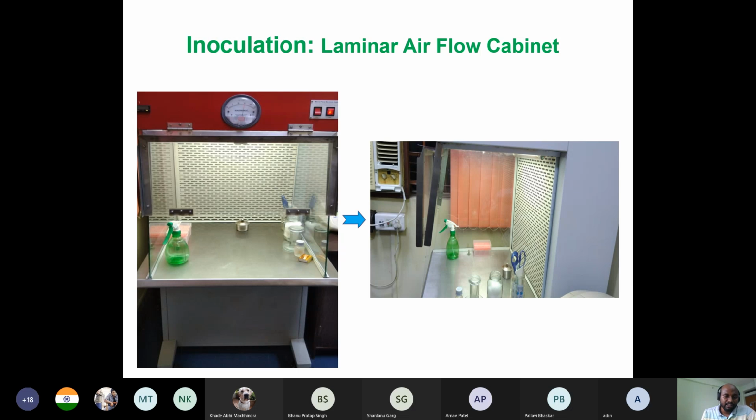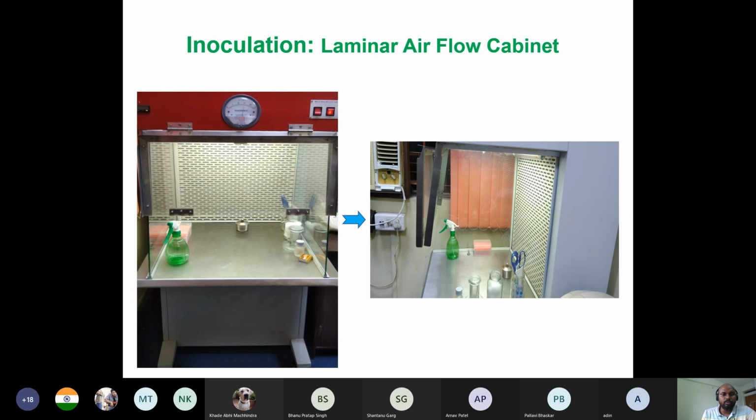Laminar airflow basically means the air flows from this. You can see this net-like structure. When you turn on the machine, sterilized air will continuously flow from this direction towards you. You will be sitting here and doing the culture. Why? Because the ordinary air is contaminated with bacteria, fungus and all those things. If pure air is not there, how will you do the culture? Everything will fall into the culture and contamination will occur. For this problem, laminar airflow is there.